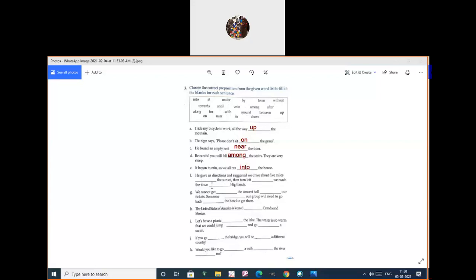He gave us directions and suggested we drive about 5 miles. What may be the answer? Is there any map on there? After the sunset. After the sunset, then turn left. Yes, turn left where?